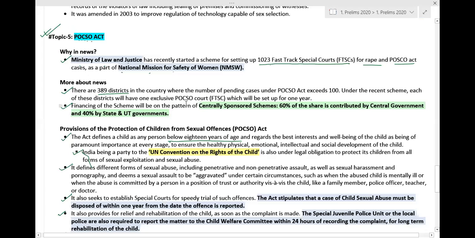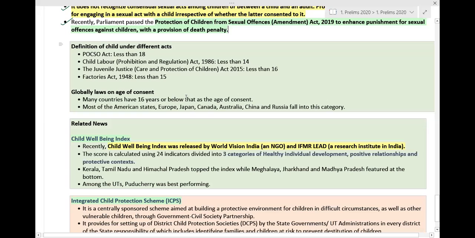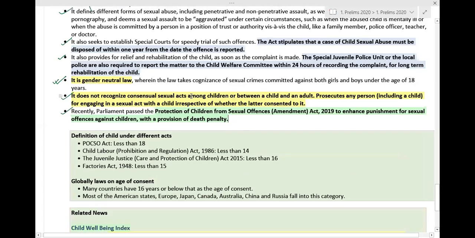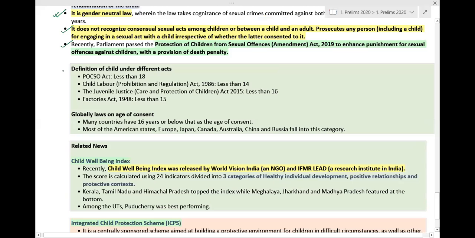Okay, this is a very important article that was in news. You should go through this particular topic multiple times to learn it, learn the highlighted things over here. If we talk about the definition of child under different acts, I have already talked about it. Under the POCSO Act, a person is considered a child who is less than 18 years.